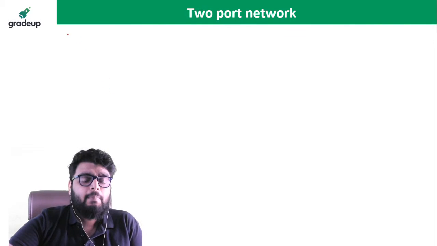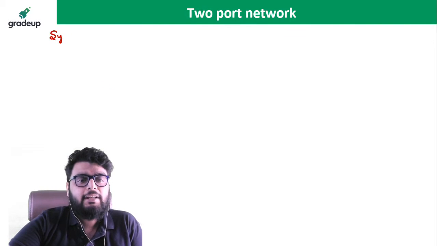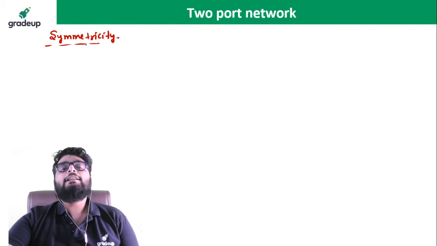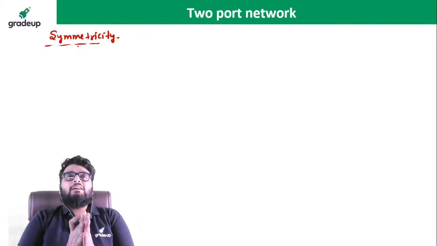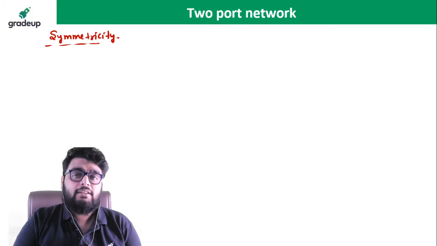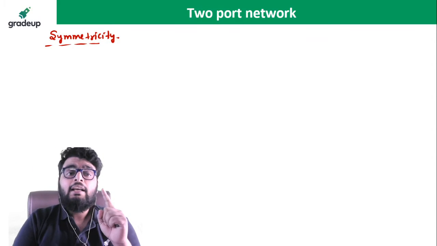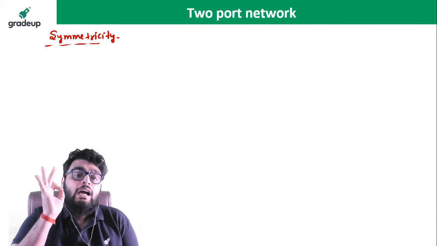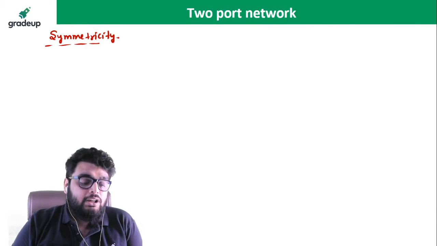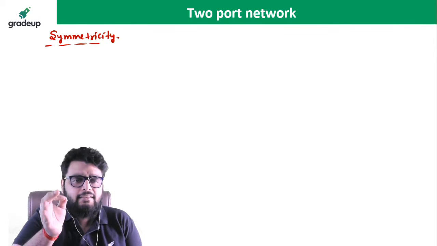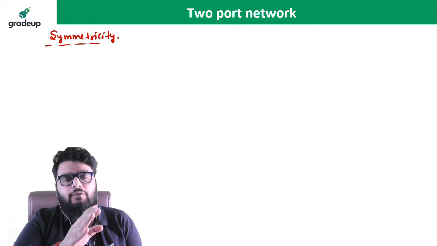Okay, next point. Now, symmetricity and reciprocity. So I will not go into derivation because derivation is not important right now. I will tell you the result directly. Now, what is the meaning of symmetricity or reciprocity? Now, remember our earlier classes. In earlier classes on the equivalent resistance of a diagram, I told you a network is known as a symmetrical network if you draw a line such that on both sides of the line you get a mirror image.